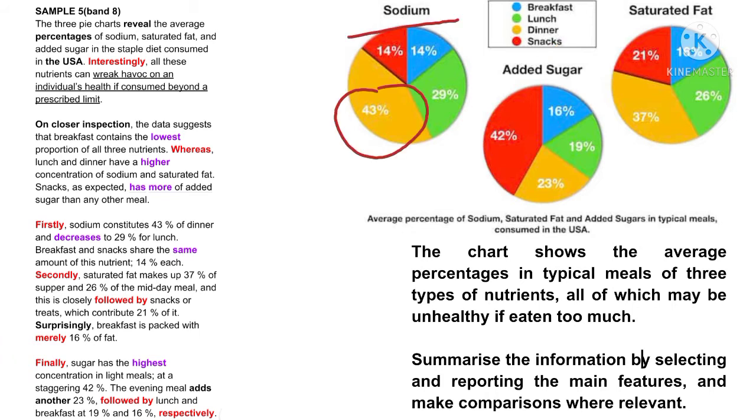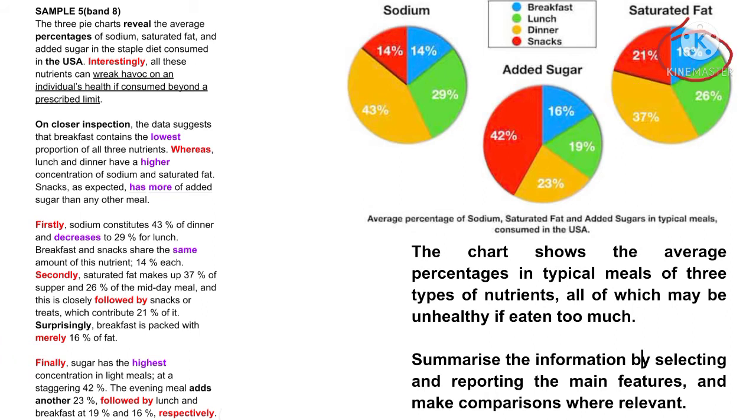Firstly, sodium constitutes 43% of dinner and decreases to 29% for lunch. Breakfast and snacks share the same amount of this nutrient, 14% each. Secondly, saturated fat makes up 37% of supper and 26% of the midday meal, and this is closely followed by snacks or treats, which contribute 21% of it. Surprisingly, breakfast is packed with merely 16% of fat.